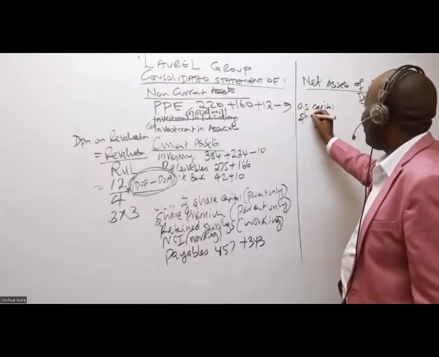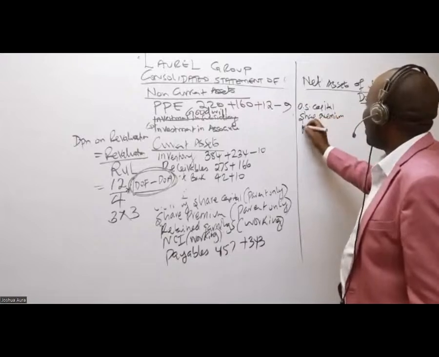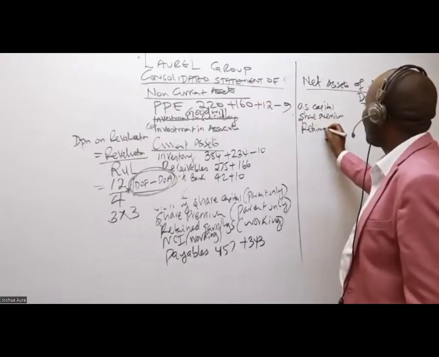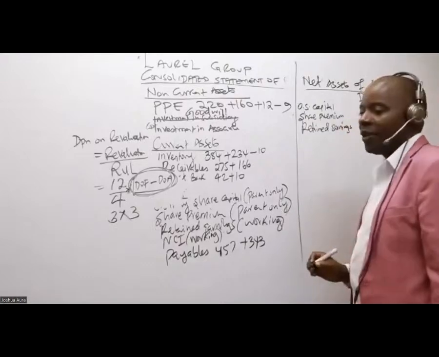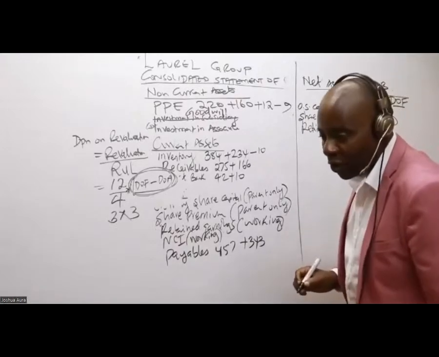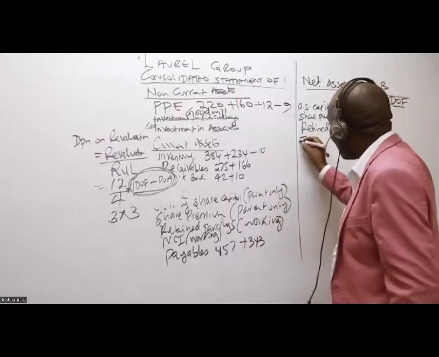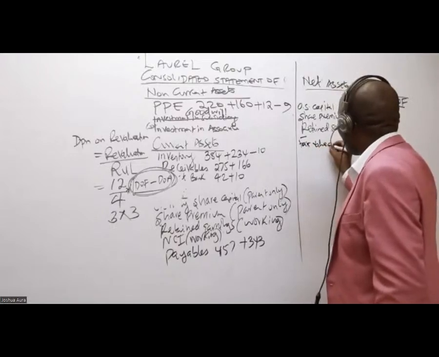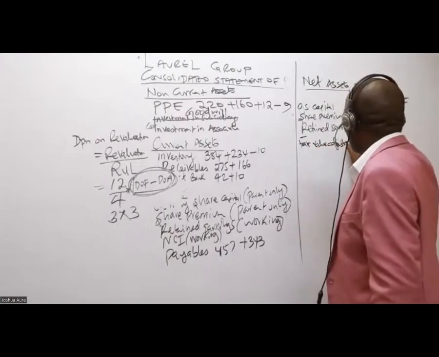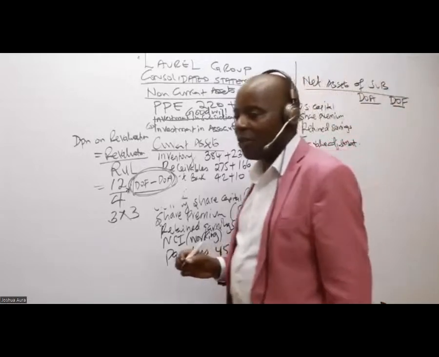We have share premium. We have retained earnings. We have revaluation, but we call it fair value. Here, if you want to scare the examiner, you call it fair value adjustment.